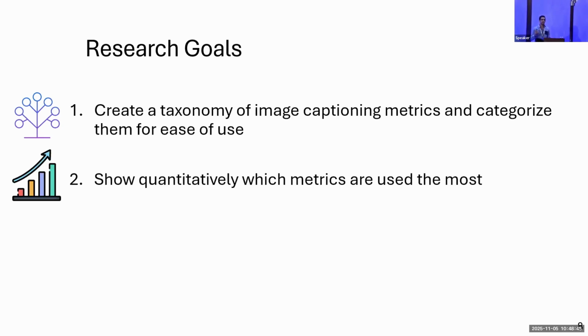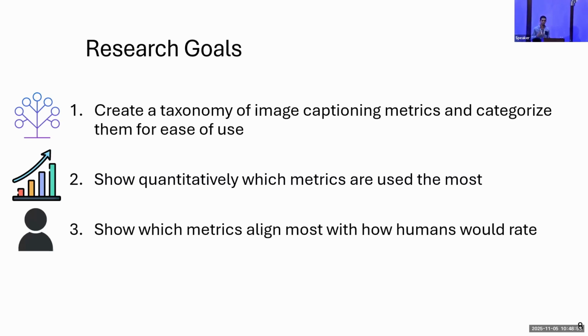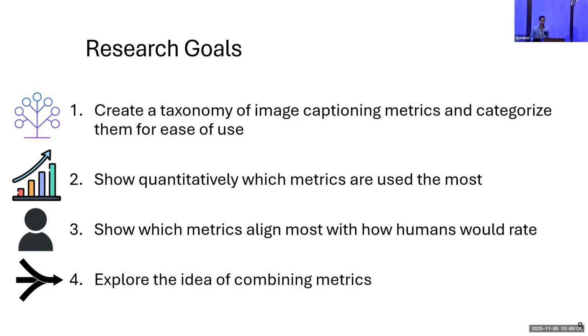Second, show quantitatively which metrics are used the most, and this will show us if indeed the 5 metrics I mentioned earlier are used the most. Third, show which metrics align most with how humans rate captions, where here we expect to see that the 5 metrics are not so good. And finally, explore to some extent the idea of combining different metrics.